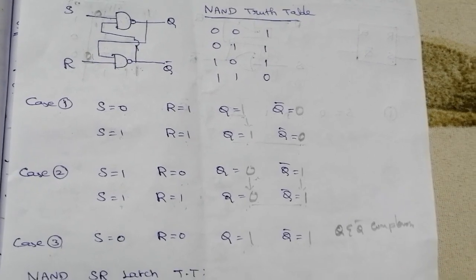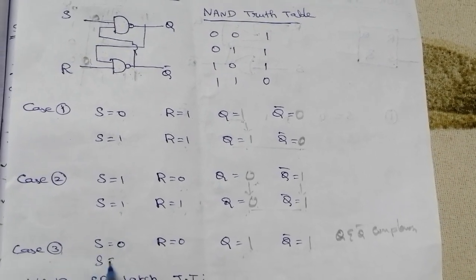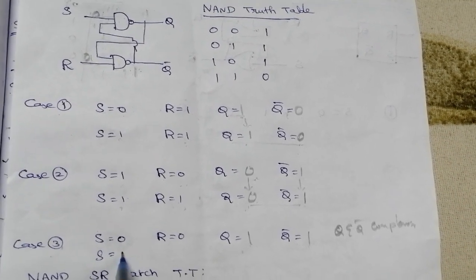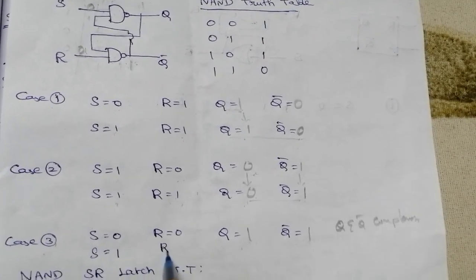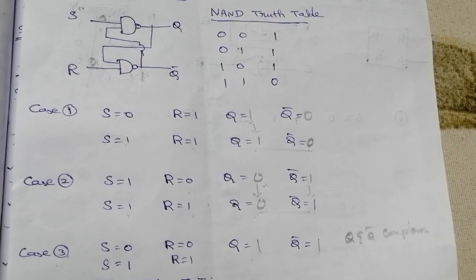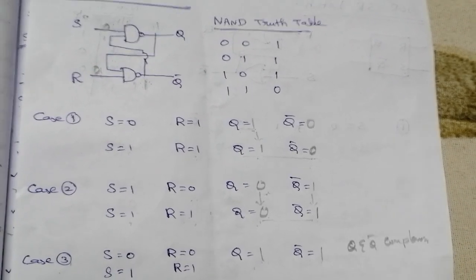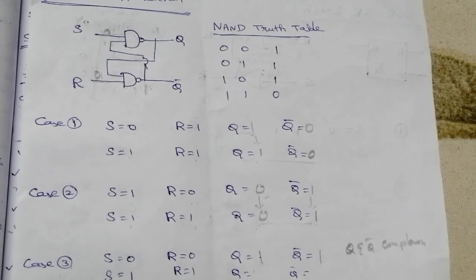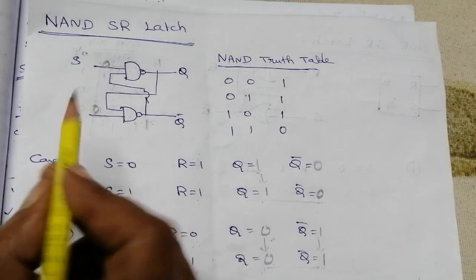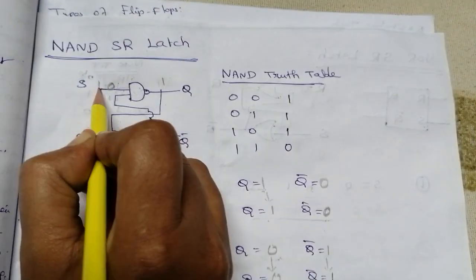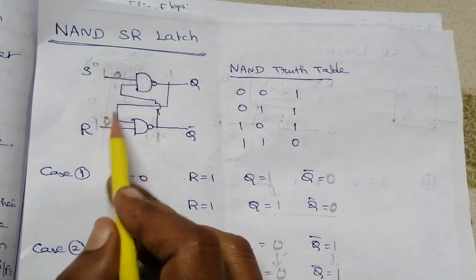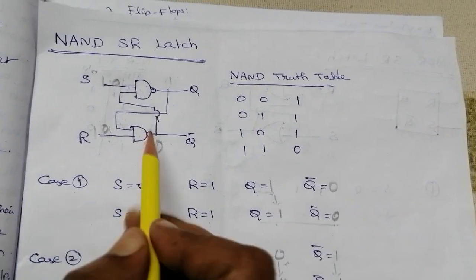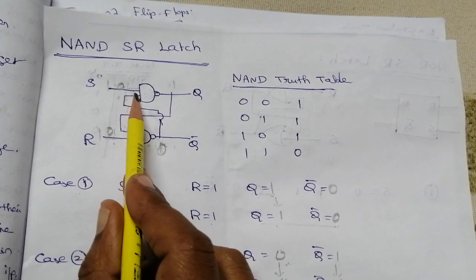If I am changing again, sorry, S equal to 1 and R equal to 1. Right? So in this case, what will be the Q and Q bar? Because the previous output is 1. If S equal to 1, R equal to 1, both are 1. And Q value is 1. 1 1 output is 0. Q bar is 0. And this 0 is given to the here.